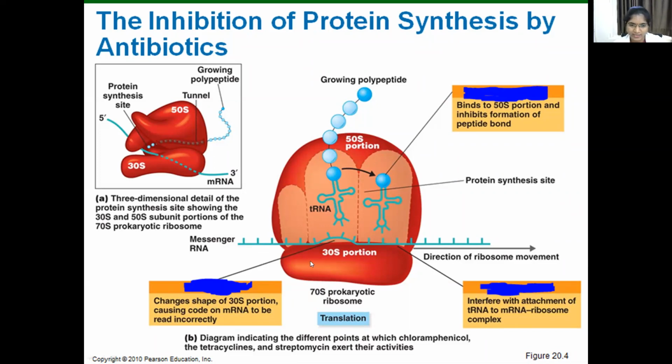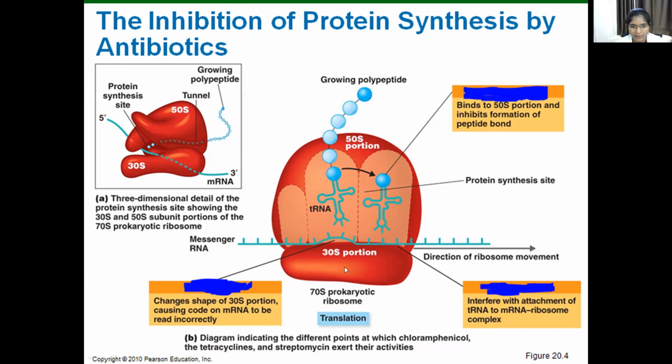Here you can see this is the 30S ribosome. So tetracycline enters the bacteria, binds with the 30S ribosomal part, and prevents the binding of the tRNA to the mRNA. So what will happen when it binds? When tRNA does not bind to the mRNA, what is the function of tRNA?